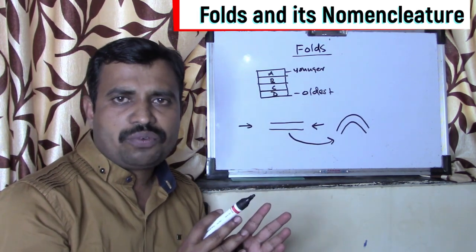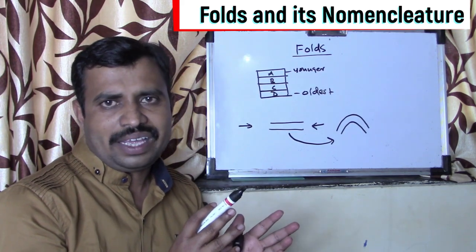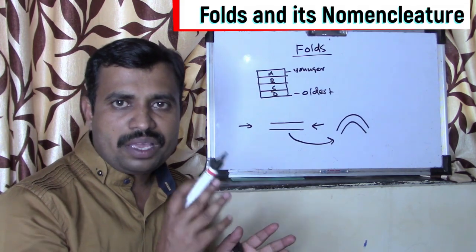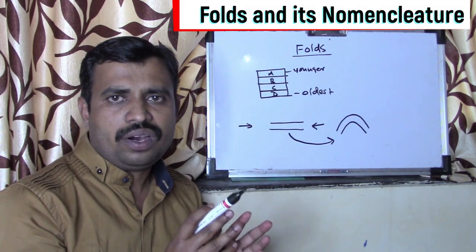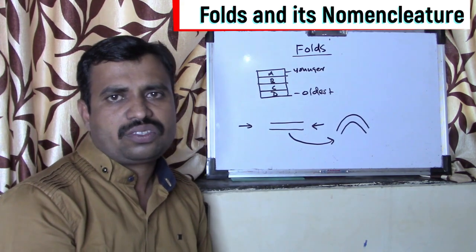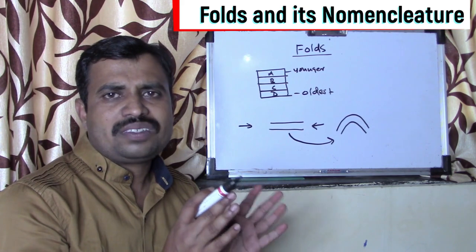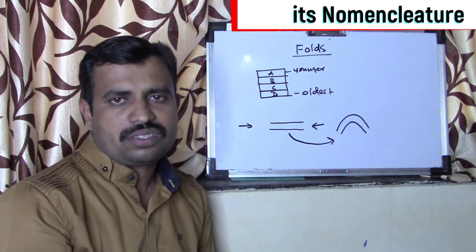Large scale folds are seen generally in mountainous areas, like the Alps, the Himalayas, and other mountains of the world. They show such structures because of the forces present on the earth crust.